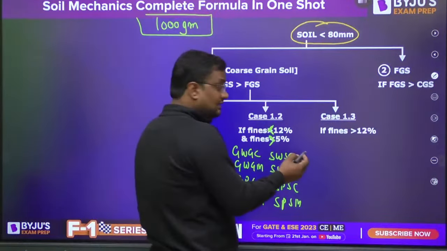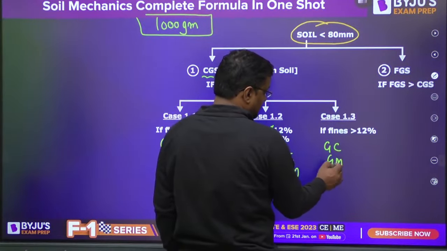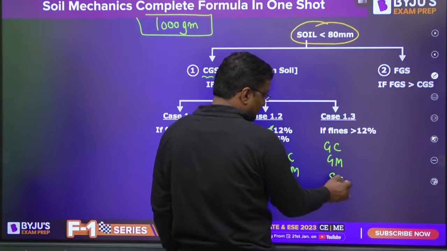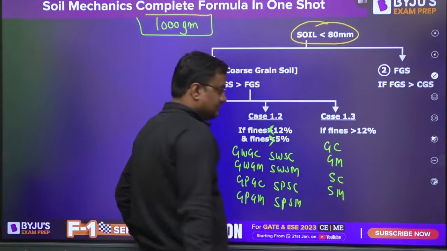And if fines are greater than 12%, then the name will be GC, clayey gravel, or GM, silty gravel. M means silt. Similarly SC, clayey sand, or SM, silty sand.